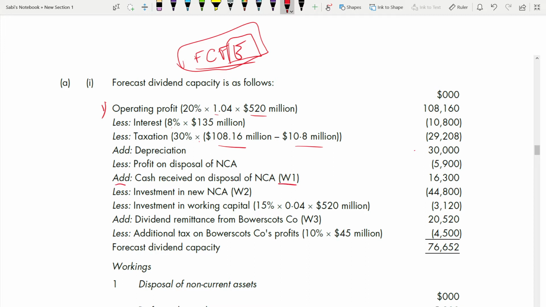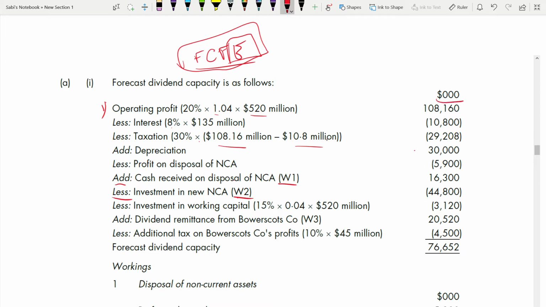Please see there's a working for that. When you're disposing, of course you're receiving cash. How much is that cash? You need to do a separate working. We'll see that. Less investment in new non-current assets. For this also there is a working. This is how you are going to present your main answer. You're not doing all the workings in your main table. You keep workings separate, and this is in thousands, right?